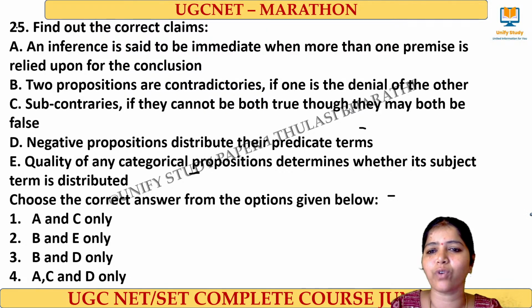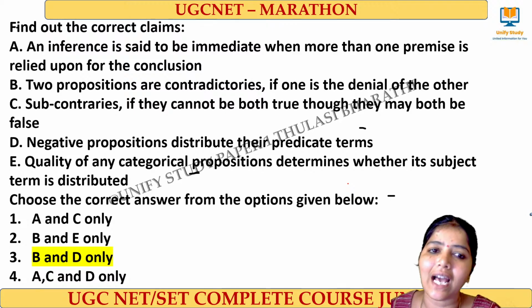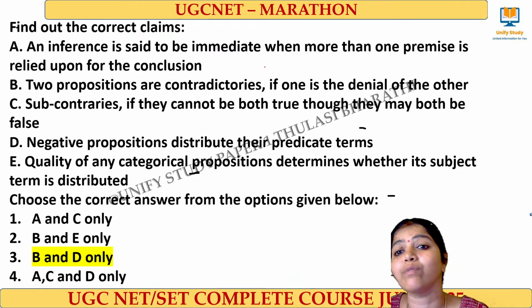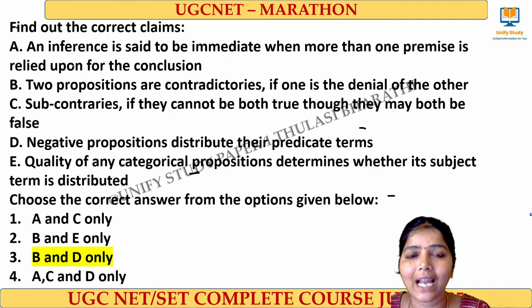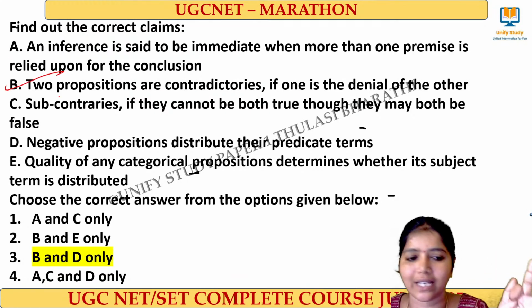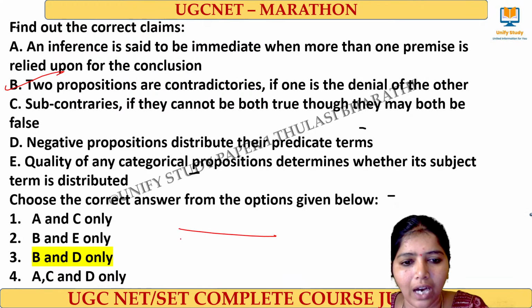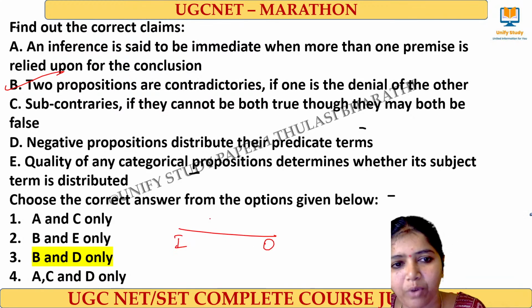The right answer for this question is option B and D. An inference is said to be mediate when more than one premise is relied upon for the conclusion. Here they have given immediate. And then, two propositions are contradictory, one is a denial of the other. Absolutely it is right. And then sub-contrary. What is sub-contrary? This is I and O type statements, we call it sub-contrary, right?